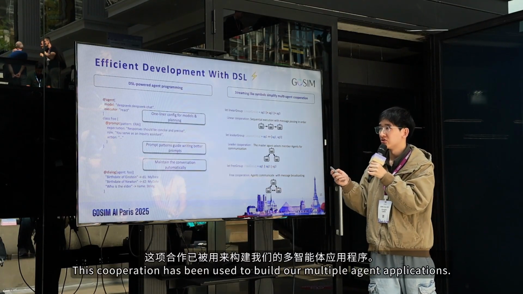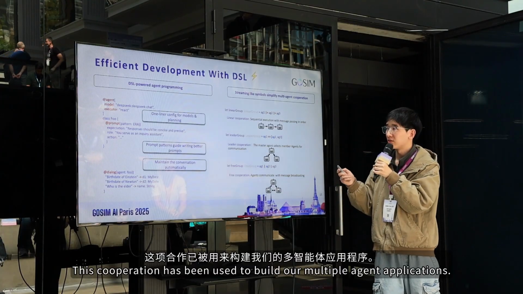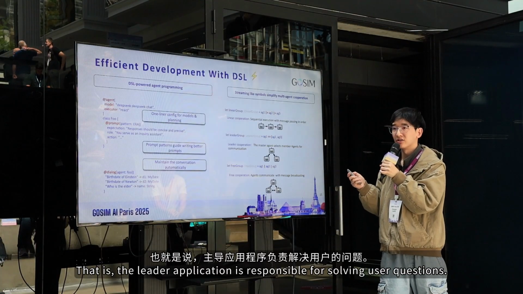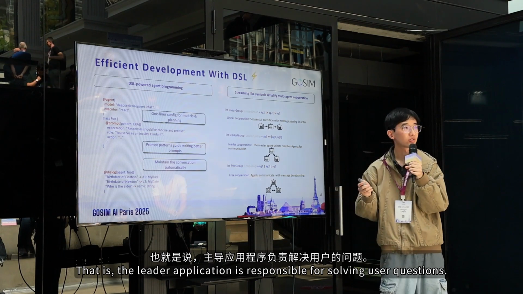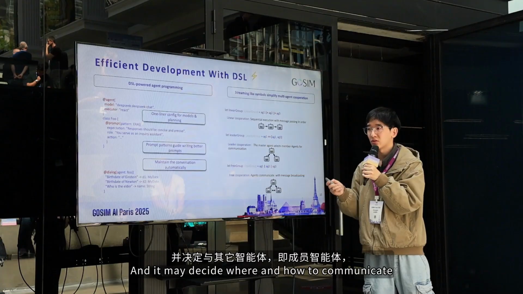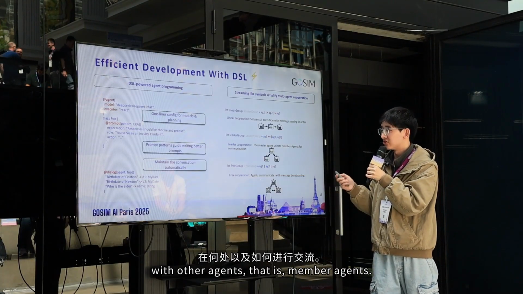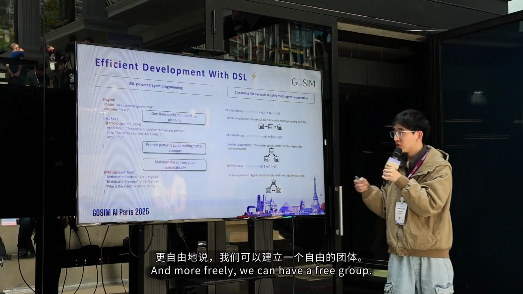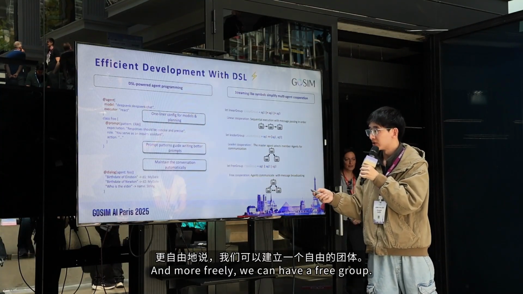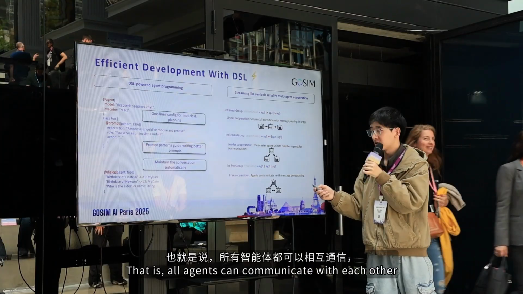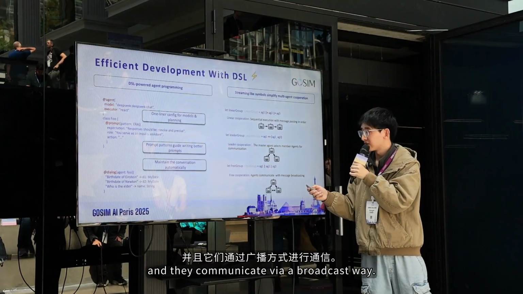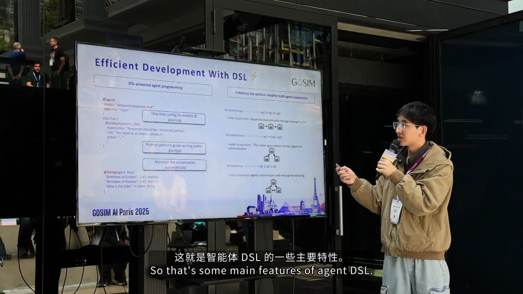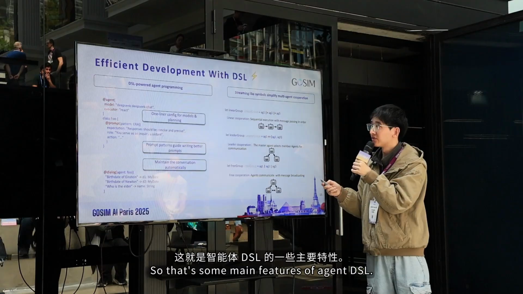And we have the leader cooperation. This cooperation has been used to build our multiple agent applications. That is, a leader agent is responsible for solving user questions, and it may decide when and how to communicate with other agents, that is, member agents. But member agents never communicate with each other. And more freely, we can have free group. That is, all agents can communicate with each other, and they communicate in a broadcast way. So those are some main features of agent DSL.